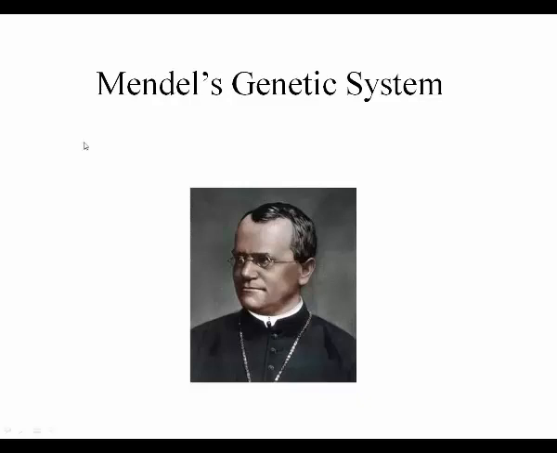And before that, people didn't really understand what it was that was inherited. They just called the theory behind inheritance the blending theory, where there was some factor contributed by both parents, and those two factors blended together to create the trait in the offspring. Mendel used a very systematic approach to study traits that were known to be inherited and very carefully determined how these traits were inherited from one generation to the next. So this first lecture is just an introduction into his genetic system.